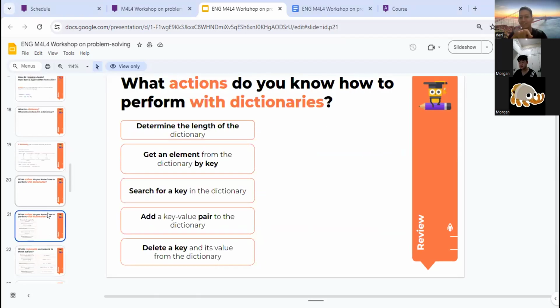Sorry. Okay, what about this? What actions do you know how to perform on dictionaries? Determine the length of the dictionary.